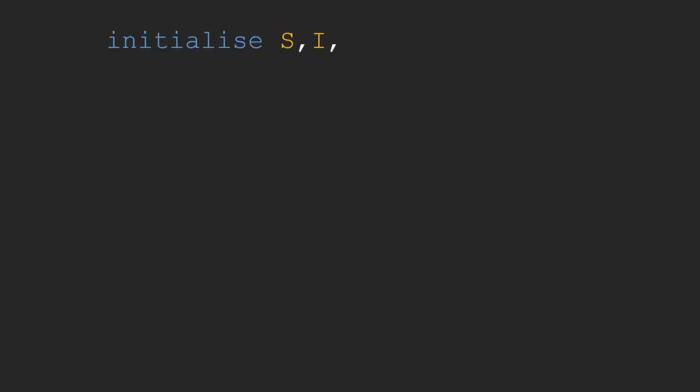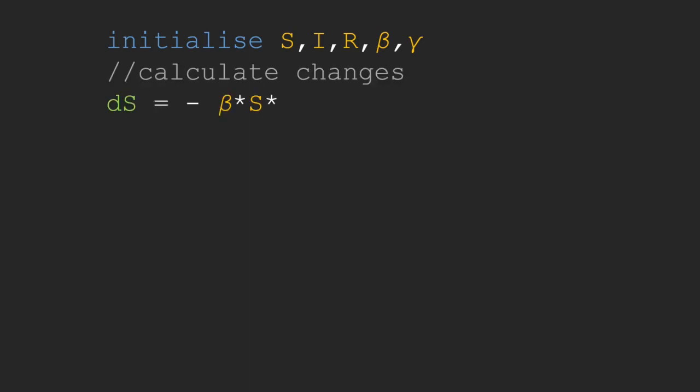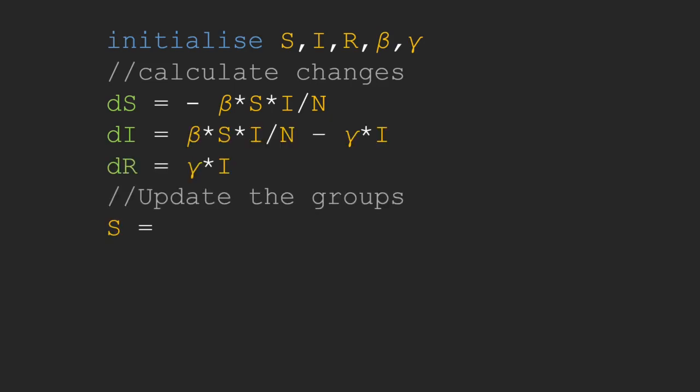First, we provide it with initial data on the SIR populations and our two constants. Then, we make it calculate the changes in each group for a particular time step, like a day. Finally, it updates the values for each group and repeats this process.